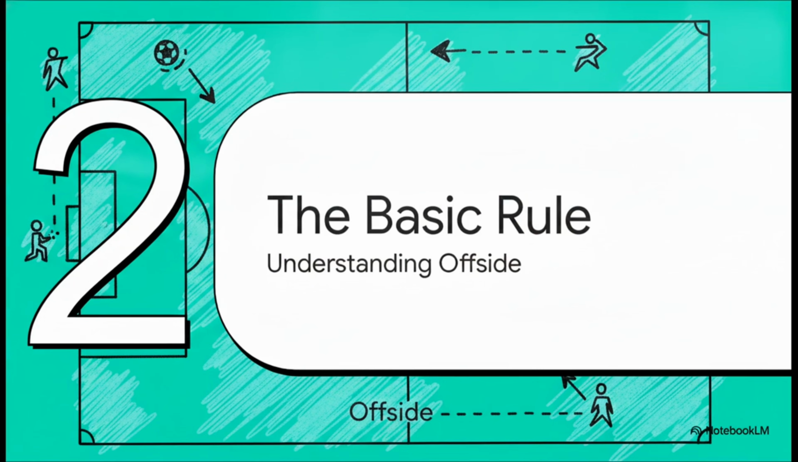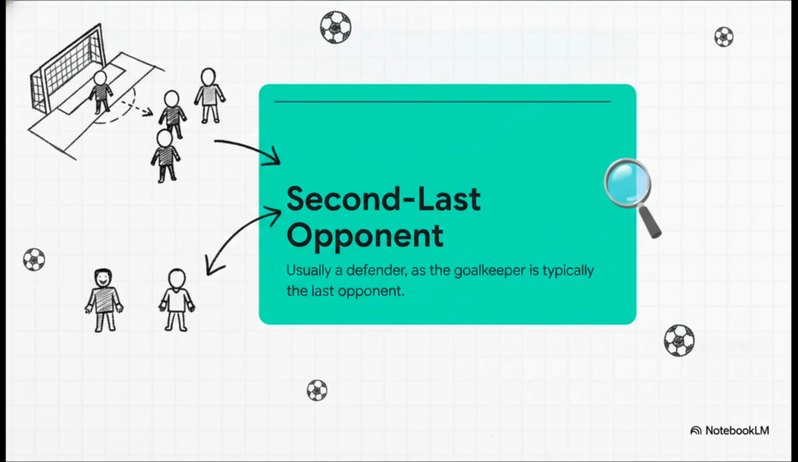Moving on to Section 2, the basic offside rule. Now, what's really interesting about this slide is that it tackles the single biggest misconception fans have about the rule. A lot of people think the goalkeeper is always considered the last defender, and that you just can't be behind the final outfield player. But wait, the actual rulebook doesn't say that at all. It specifically talks about the second last opponent. Let me explain how that works.